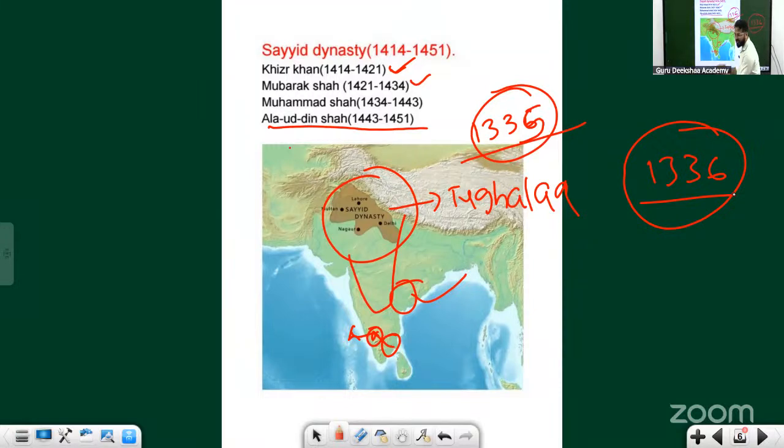It was a small portion, right? But for the Vijayanagar dynasty's luck, the Hoysala dynasty was almost on the verge of decline. Let's imagine this is present-day Vijayanagar, and this is the Hoysala dynasty. Because the Hoysala dynasty got defeated, the dynasty that started in 1336 as a small portion, because there were no rulers, was able to conquer this.